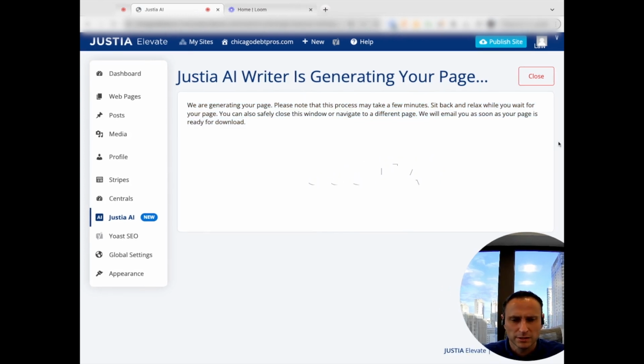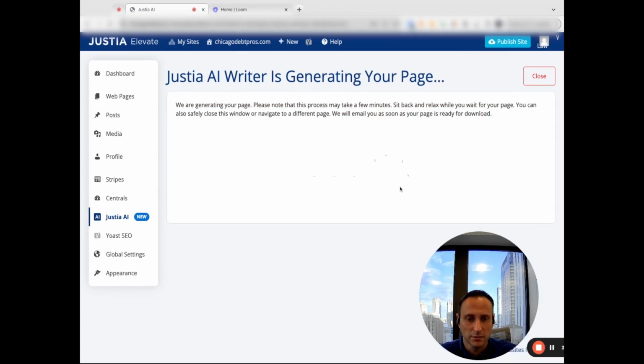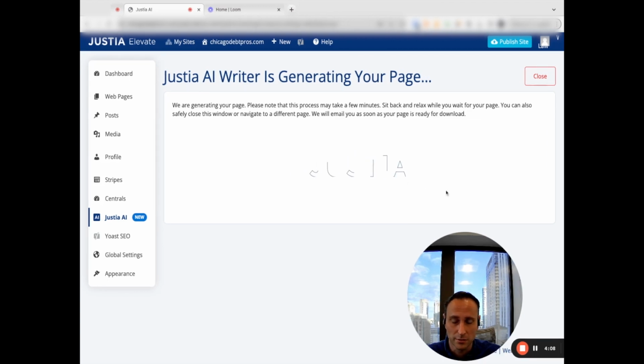And what's neat is that it is integrated into WordPress already, so you can just launch it right away. But other AI writers offer that as a feature too, instead of this nice little already structured Justia CMS. You have your own CMS, and then your webmaster or editor is the one that's handling that. All right, I'm going to pause the video. Looks like it's loading a little bit longer than expected.